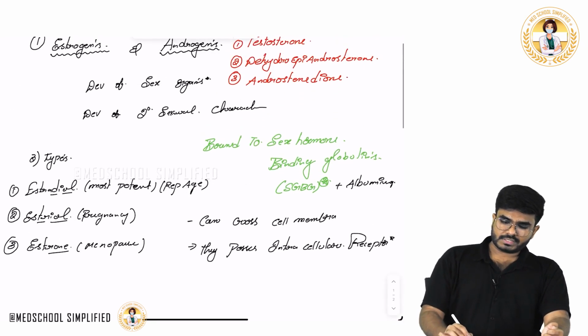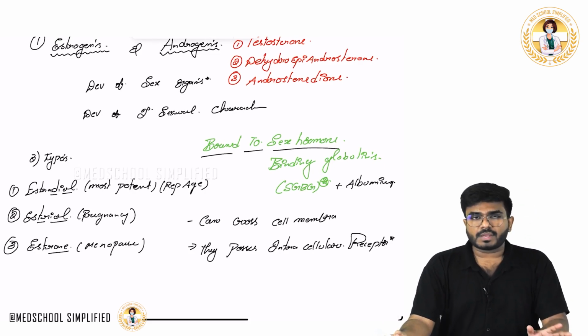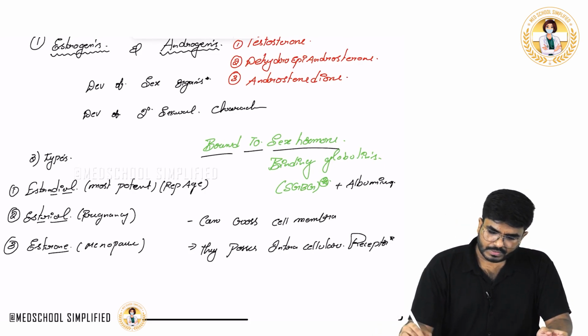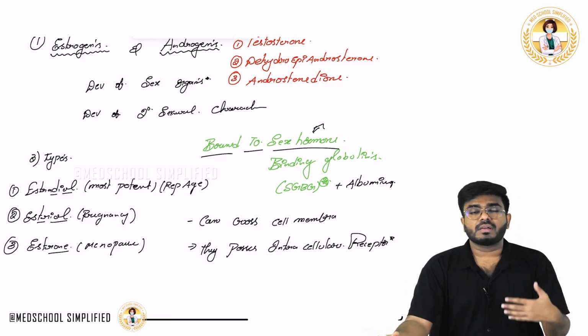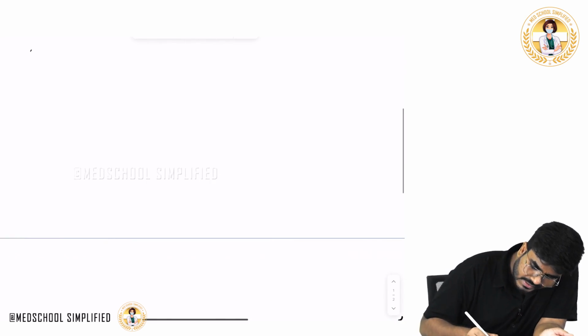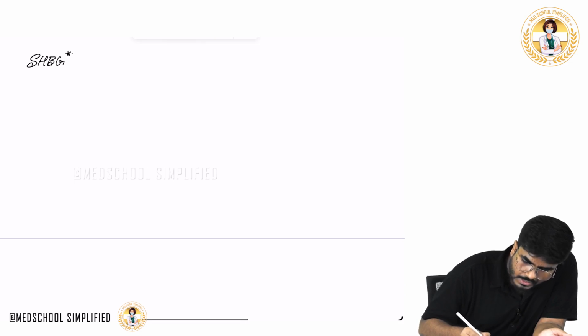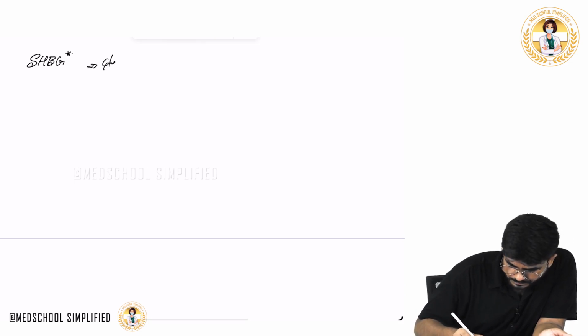The next point I want you to know is that they are bound to sex hormone binding globulins within the plasma. So what exactly are these sex hormone binding globulins? These SHBGs, sex hormone binding globulins, are glycoproteins.